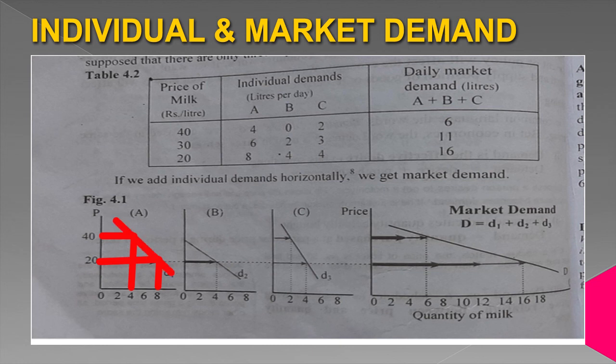Likewise, at price 40, demand of person B is 0. At 20, demand of person B is 4 liters of milk.